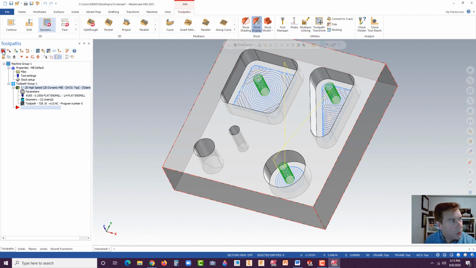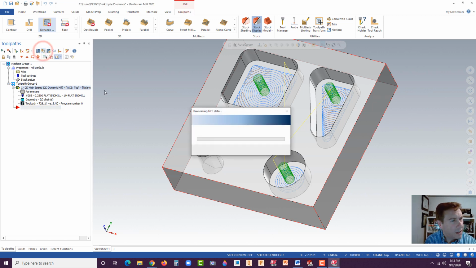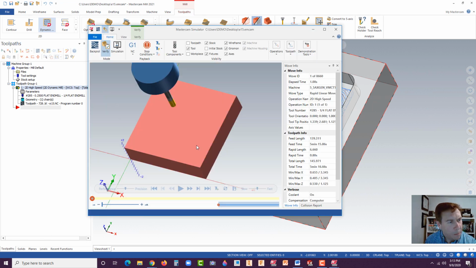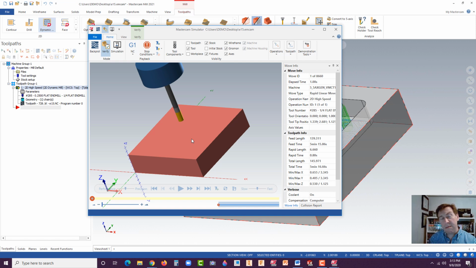So go up here to select all operations, and then we didn't really have to hit that, by the way, but go to verify selected operations. Okay, now it's going to bring in the verification software here. Now be aware, in the real world, sometimes you have multiple verification softwares. This is a good one here, but sometimes you want to double check. And what it does, it checks for gouging or unusual phenomena that might occur. And so you always want to verify it ahead of time.